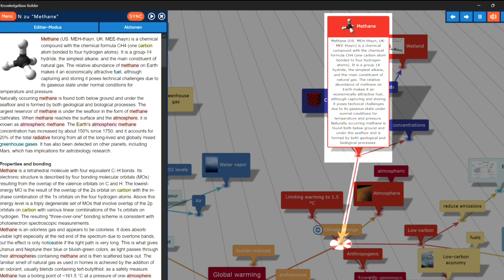Naturally occurring methane is found both below ground and under the seafloor and is formed by both geological and biological processes.